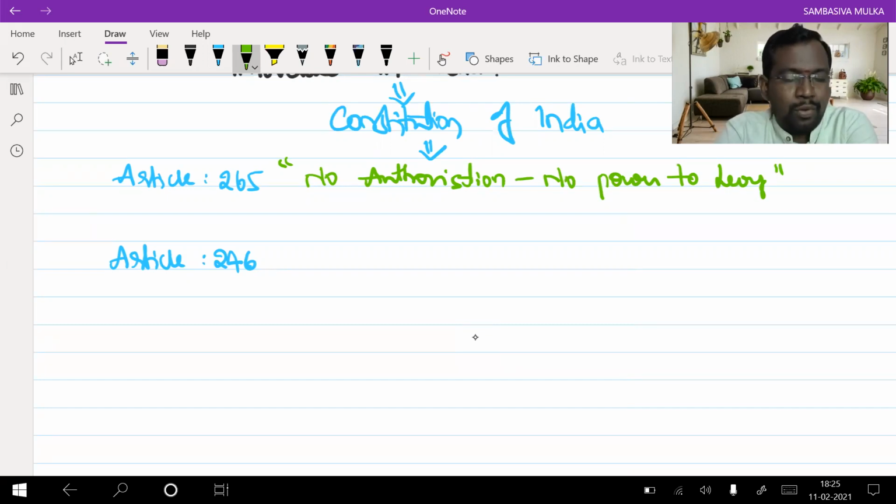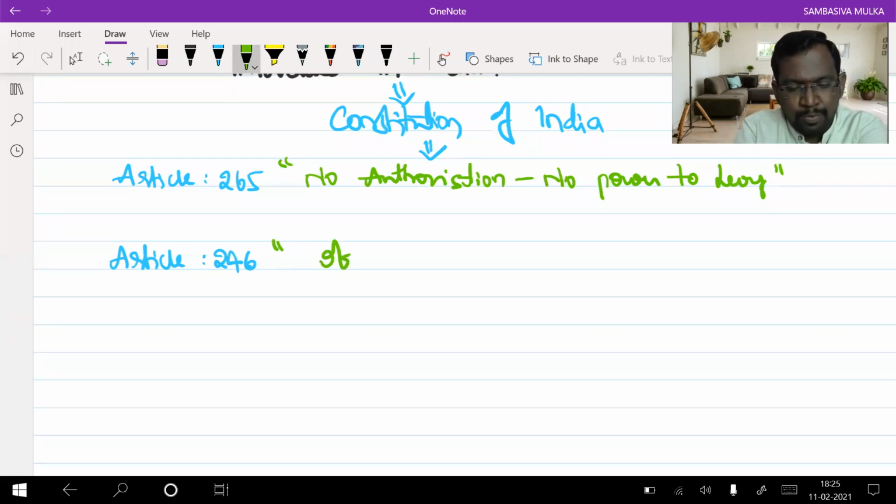So only when you have the authorization from the Indian Constitution, you can levy the taxes, you can introduce the taxes in India. Now this authorization is provided in article number 246.